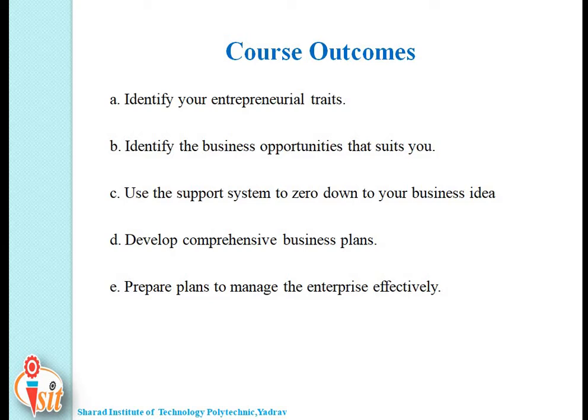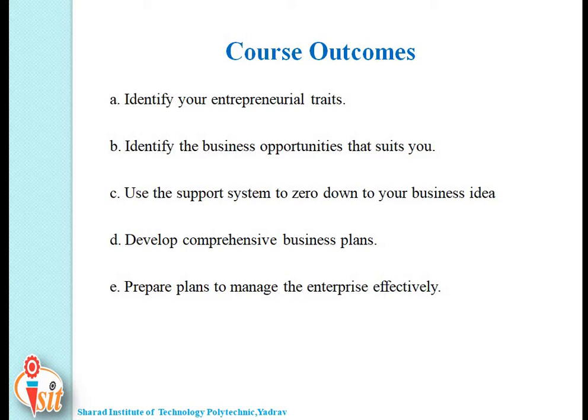The second course outcome is achieved in the second unit, that is you all are able to identify the business opportunities that suit you, and in the last unit you all are able to use the support system to zero down to your business idea. And now our aim is to achieve the next CO, that is develop comprehensive business plans in this unit.